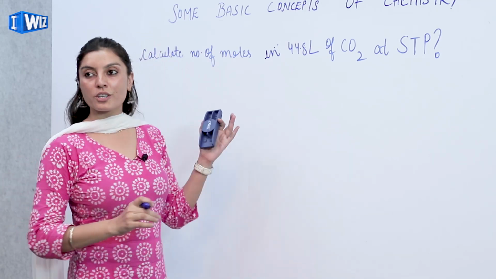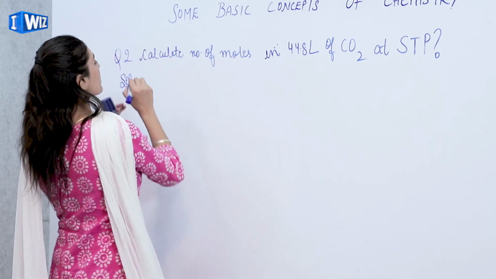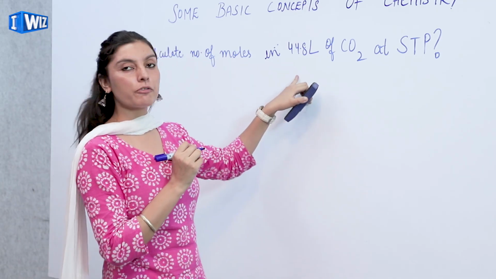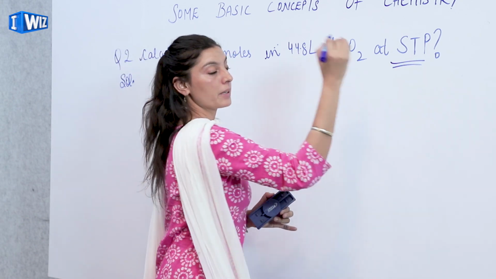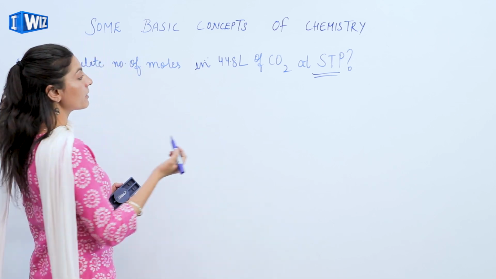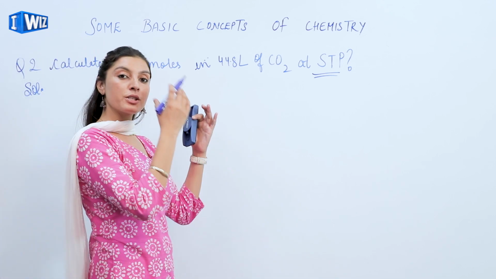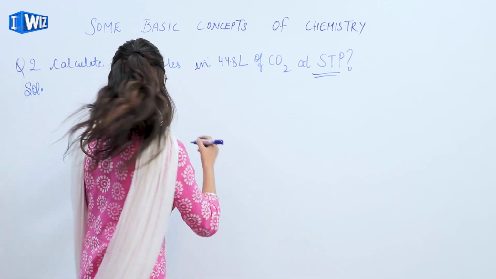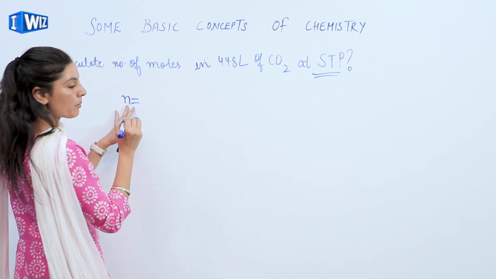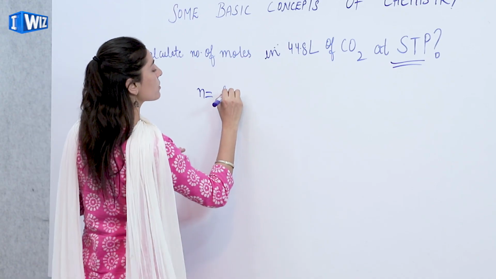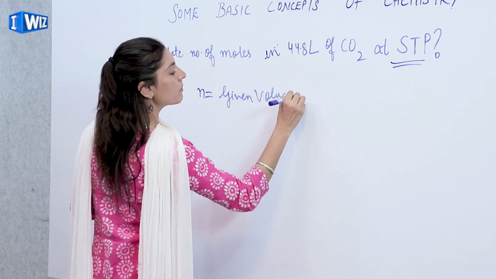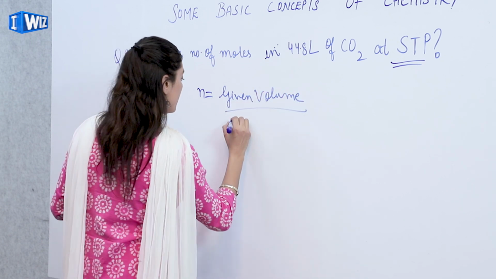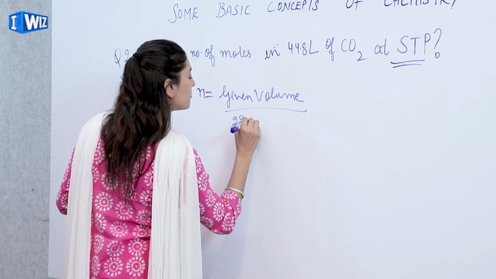So moving to question number 2, we have to calculate the number of moles in 44.8 liters of carbon dioxide at STP. When we are given the volume of a particular gas at STP, we have this formula: number of moles is equivalent to the given volume divided by 22.4 liters.